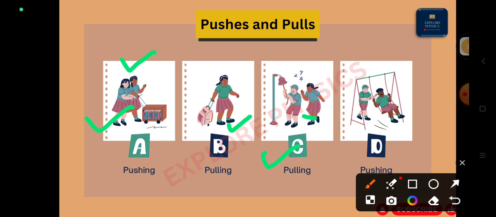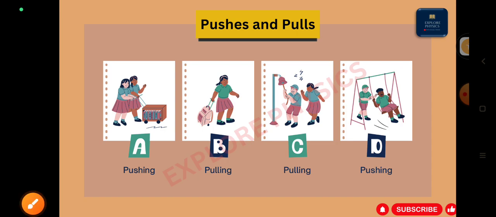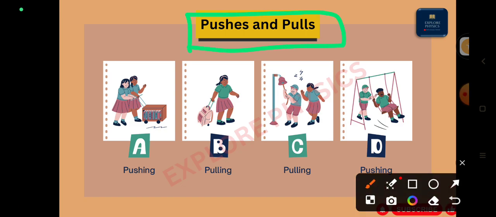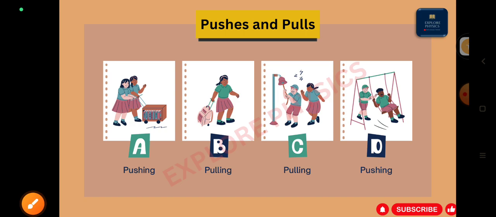Then one boy is pushing another boy so that he can get the swing, right? He can enjoy the swing there. So this is also an example of force. So if we want to explain the definition of force, we can say that a simple push or pull of an object is nothing but force. With the help of this push and pull, force has been applied to the object and there is a change in the state of the object.